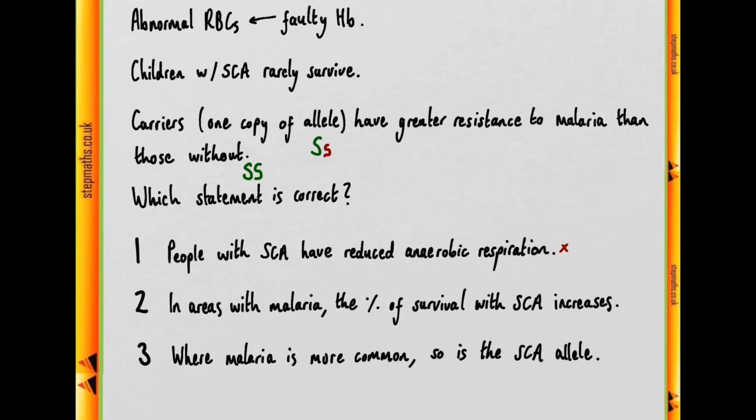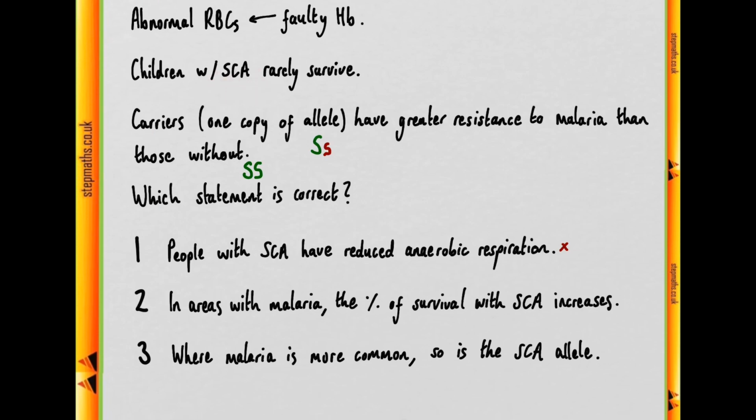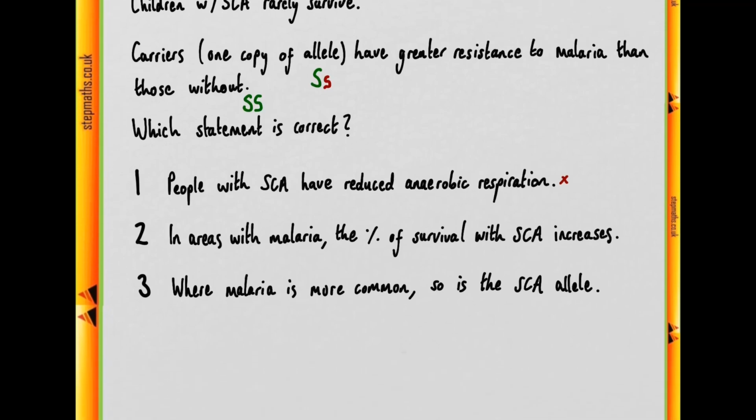However, as we're told, sickle cell anemia is a serious condition, and also malaria is a serious condition. People with the heterozygote form may be more resistant, but there's nothing to say that those with sickle cell anemia, i.e. the homozygous recessive form, are more resistant. So you can't expect a causality between malaria and improved survival with the homozygous recessive form of sickle cell anemia.